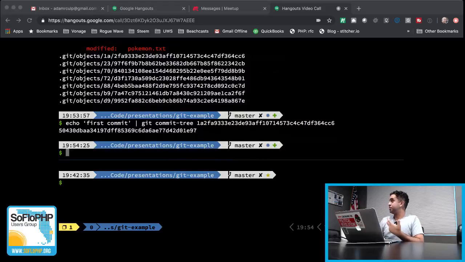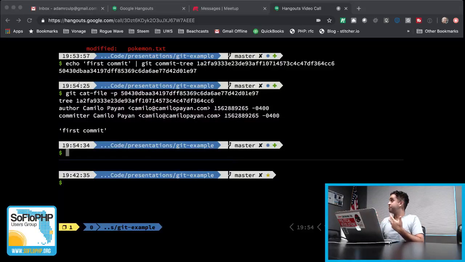Cool. So this is what Git looks at when you give it a commit hash. It tells you, this email address doesn't work anymore, but it saves the things that you would expect: the author, the committer, your commit message, but also a reference to a tree object. So you have tree and the hash that goes with it.